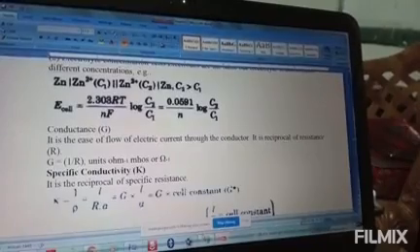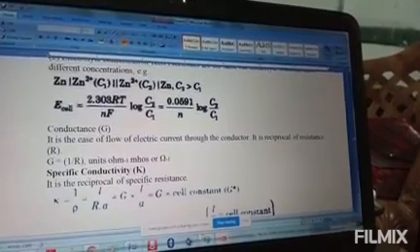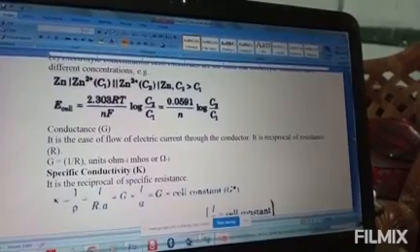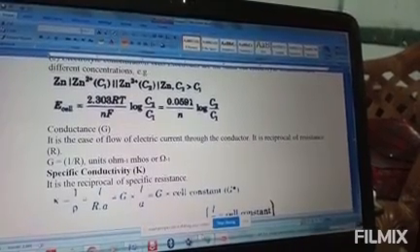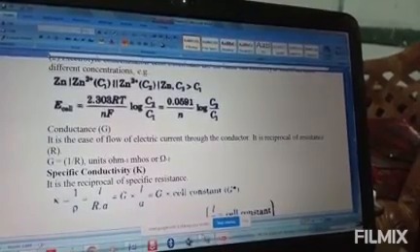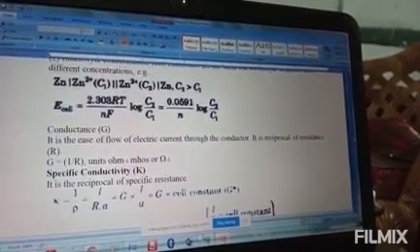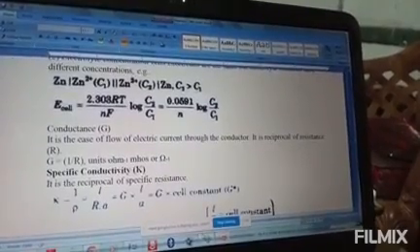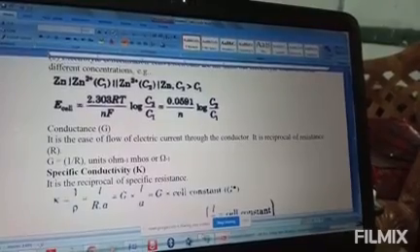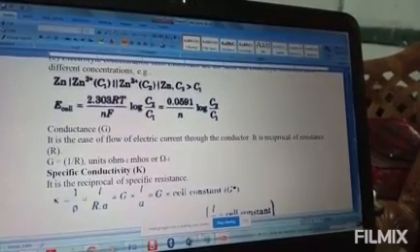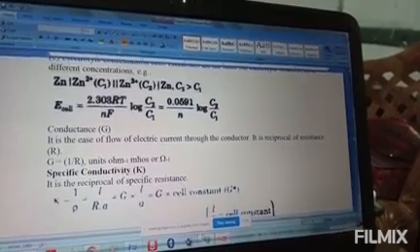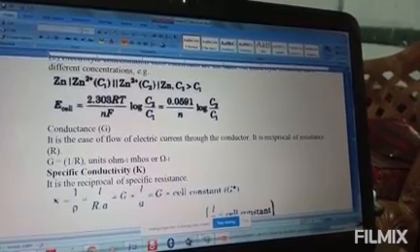So here, how many electrons? 2 electrons. So we have 2 Faraday of electrons. 2 Faraday means 2 into N becomes 2. F becomes 96487, or approximately you can take 96500. And your E cell becomes 1.1 volt.